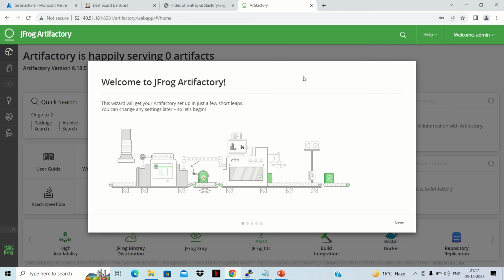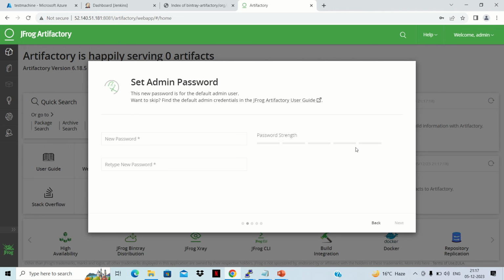So its installation is easy, but there was some problem in that machine, that's why it was not working. So I tried a different approach. Now we'll use a master slave approach, so that we'll connect our master with this particular slave. On this new machine, I have installed Jfrog now. Similarly, as I have shown in those slides, we'll go to next, and then it will ask to set the admin password. We can set it here.